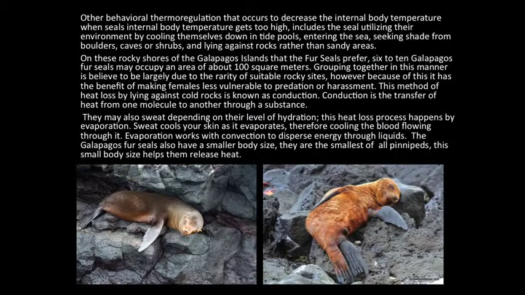Other behavioural thermoregulation that occurs to decrease the internal body temperature when the seal's internal body temperature gets too high includes the seals utilising their environment by cooling themselves down in tide pools, entering the sea, seeking shade from boulders, caves or shrubs, and lying against rocks rather than sandy areas. On these rocky shores of the Galapagos Islands, 6 to 10 Galapagos fur seals may occupy an area of about 100 square metres. Grouping together in this manner is believed to be largely due to the rarity of suitable rocky sites. However, because of this, it has the benefit of making the females less vulnerable to predation or harassment.